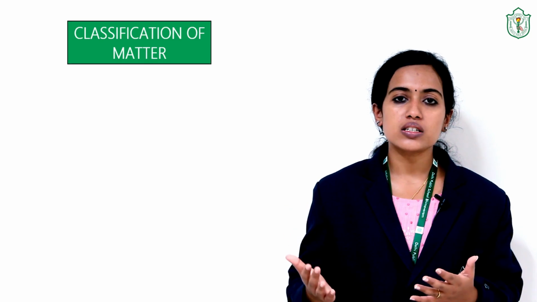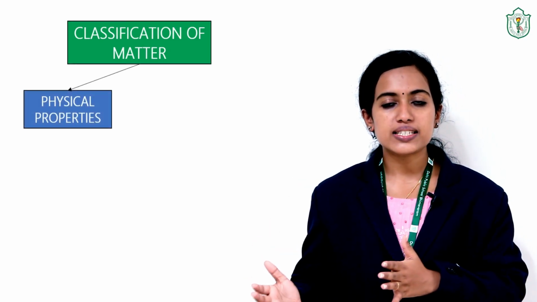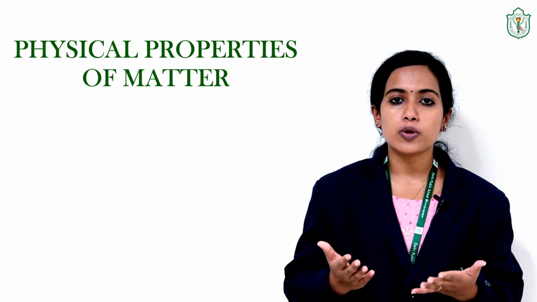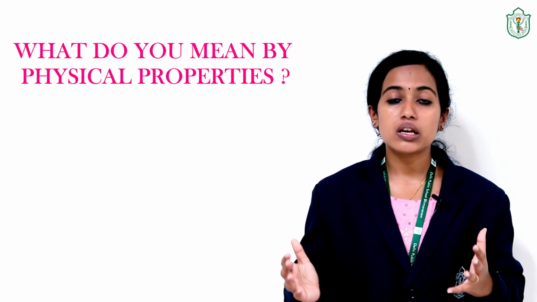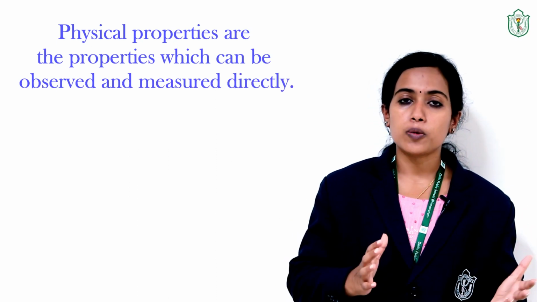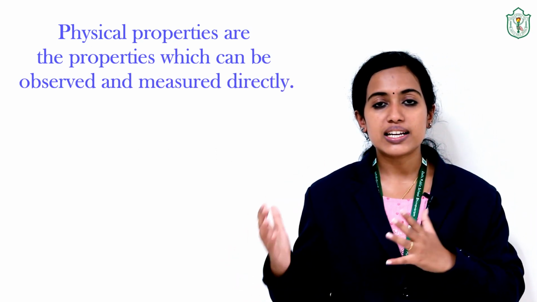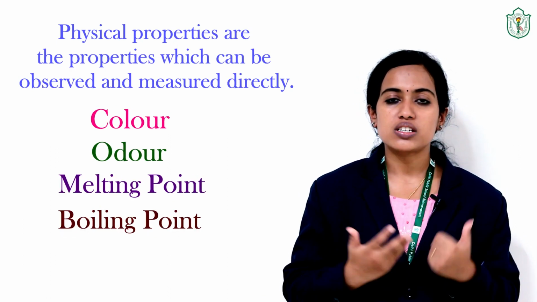Now, modern scientists have classified matter on the basis of 2 things. What are they? Physical properties and chemical properties. In this session, we are going to discuss more about physical properties of matter. What do you mean by physical property? Physical properties are the properties which can be observed and measured directly, like color, odor, melting point, boiling point, etc.